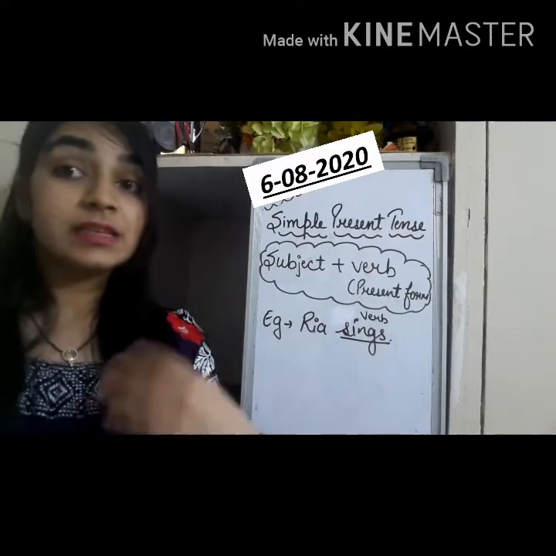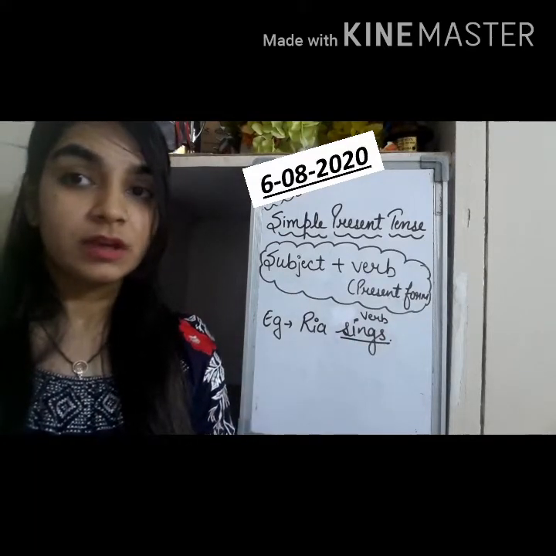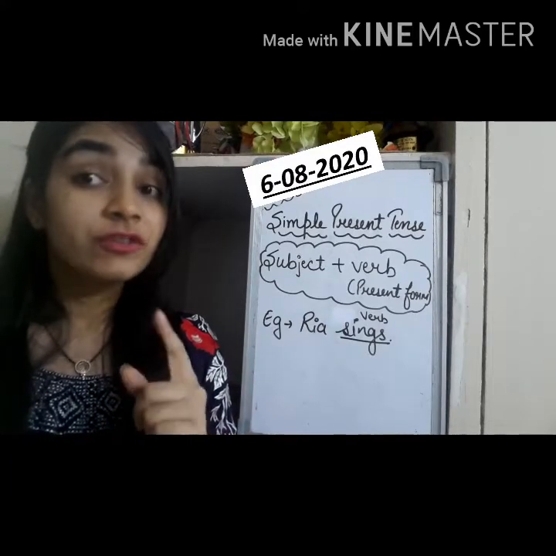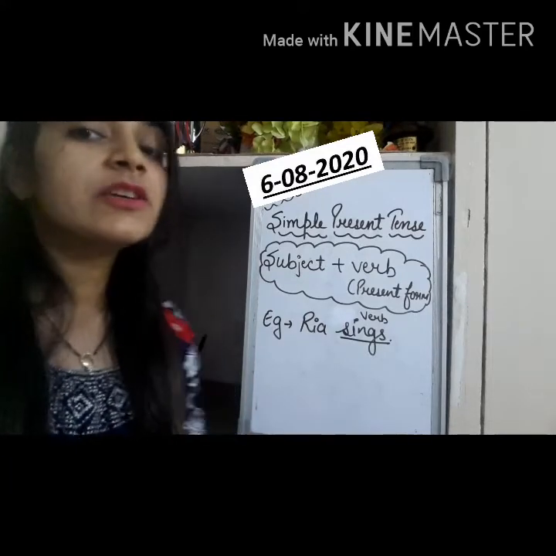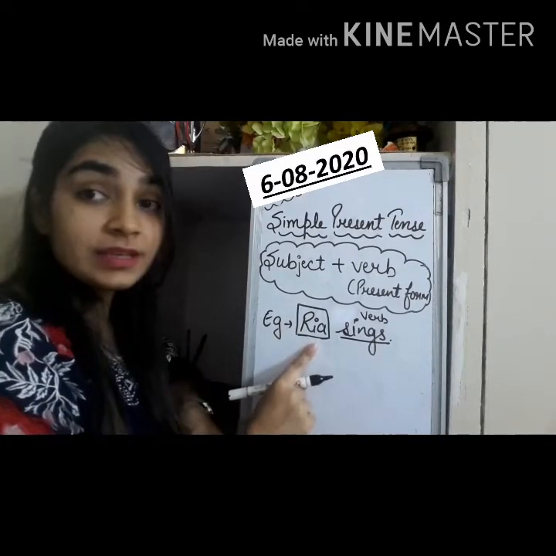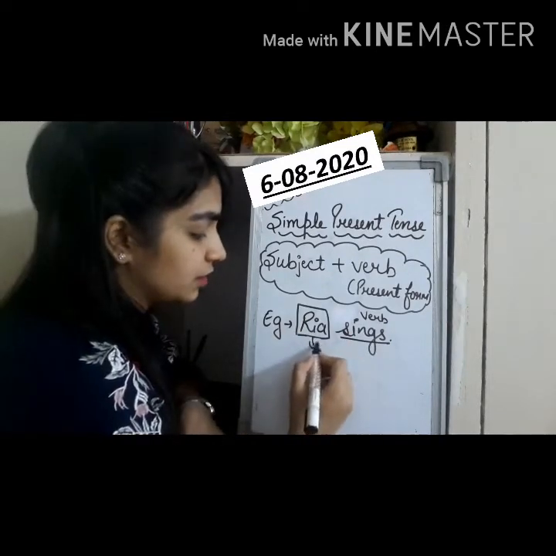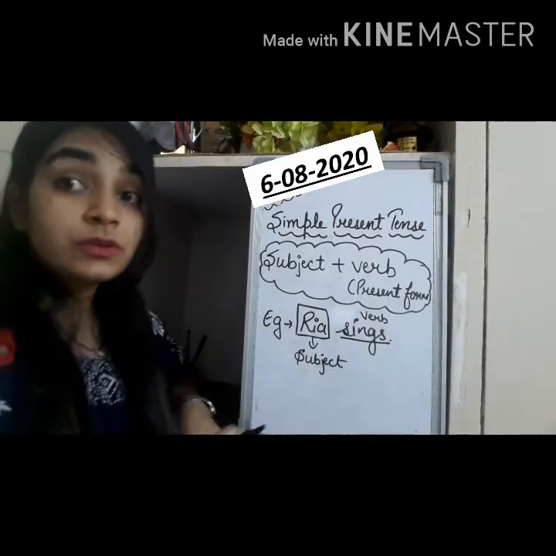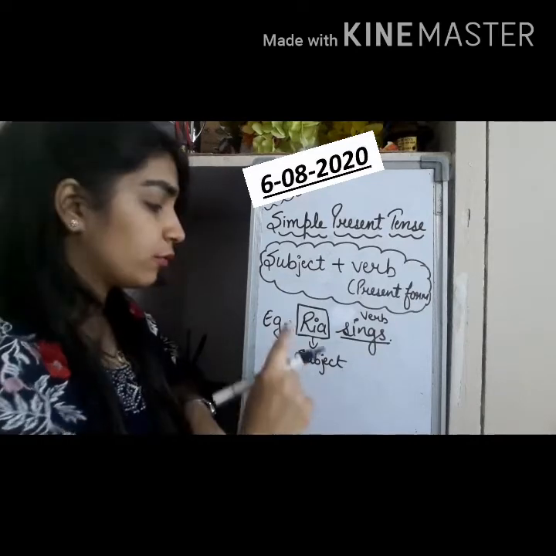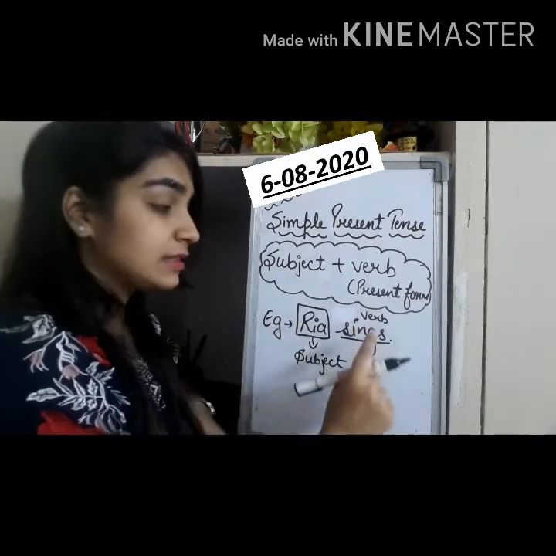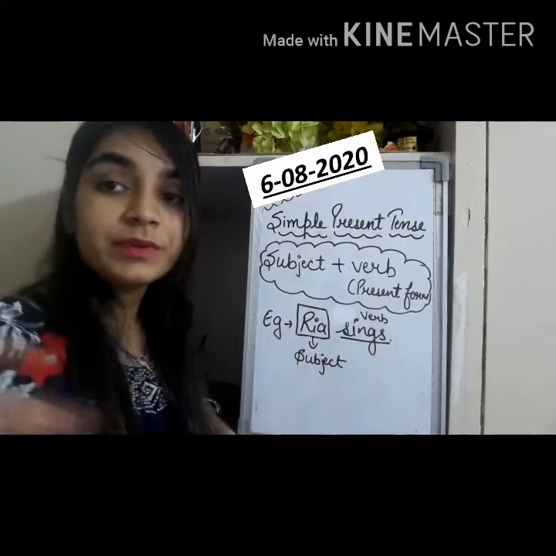Now ask one more question from yourself. Who? Ria. So who sings? Ria sings. So the answer to our who is the subject. So who sings the song? Ria. So Ria is the subject and sings is the verb.